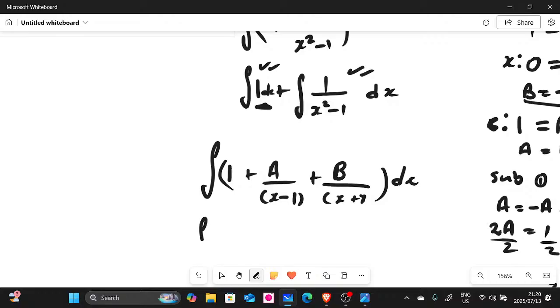So we know that our a was actually a half, so you can write it as 1 over 2 multiplied by x minus 1. And then this one, we know that b was minus half, so it's going to be 1 over 2 multiplied by x plus 1.